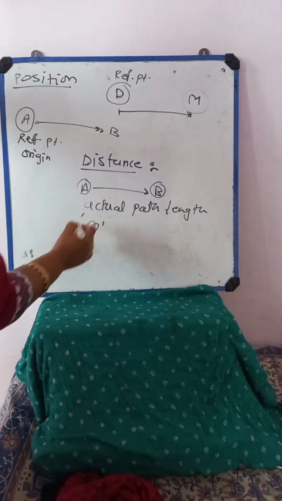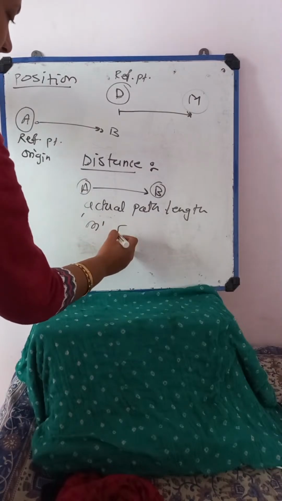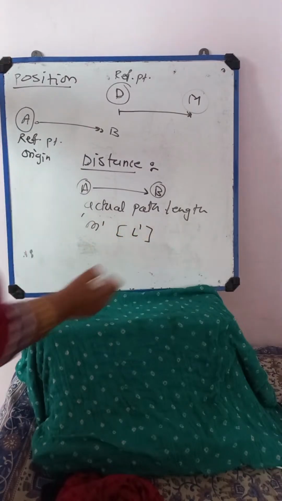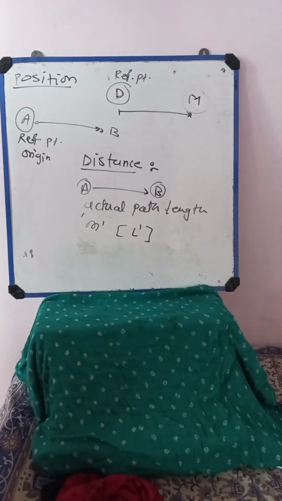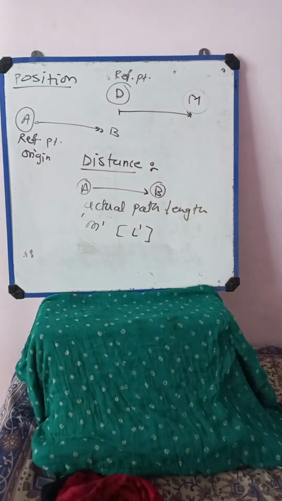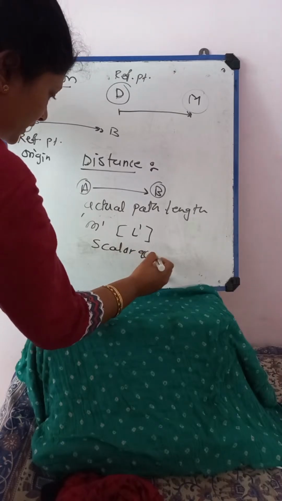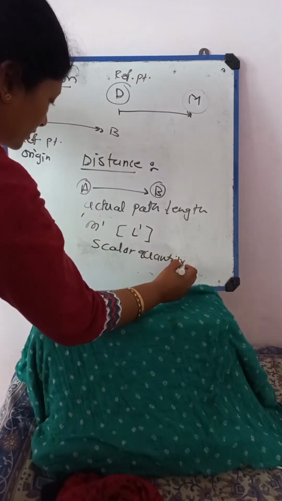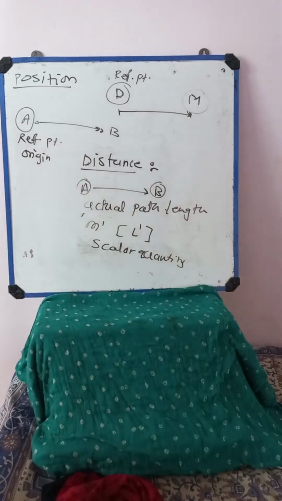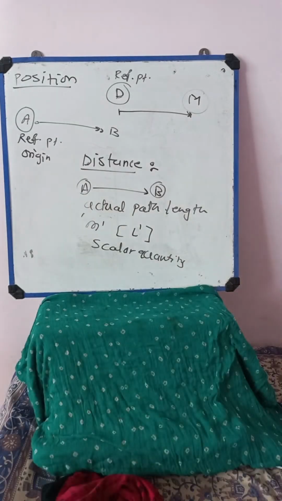Its standard unit is the meter, and its dimensions are L raised to 1, because the powers of M and T are 0. Distance is only L1, and distance is a scalar quantity. This is a scalar quantity, very important. Copy this. Then we'll go for the next point, that is displacement.